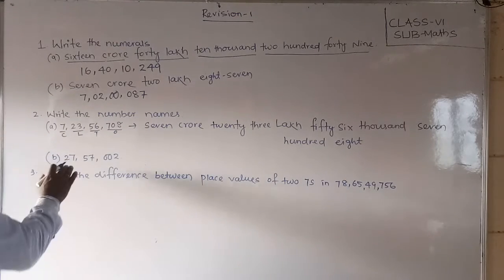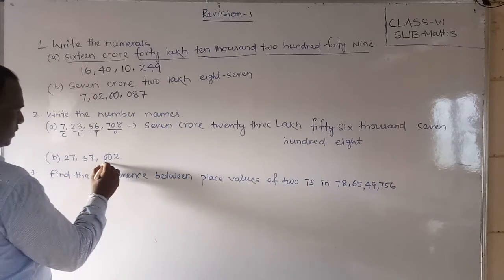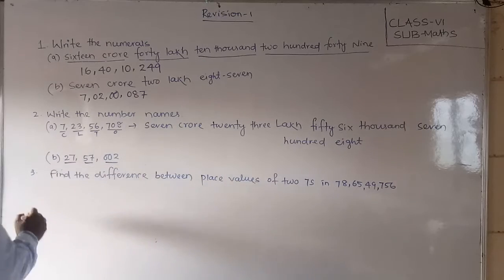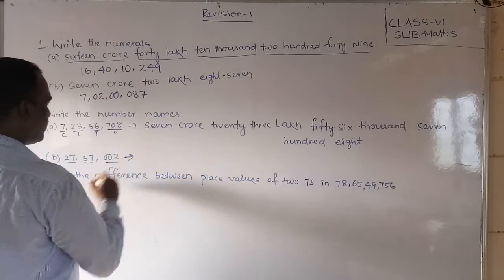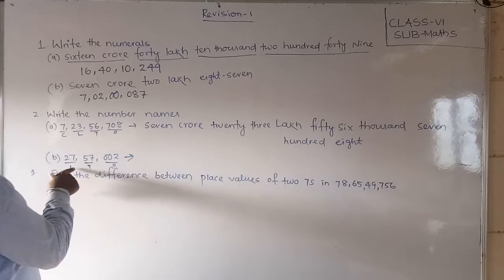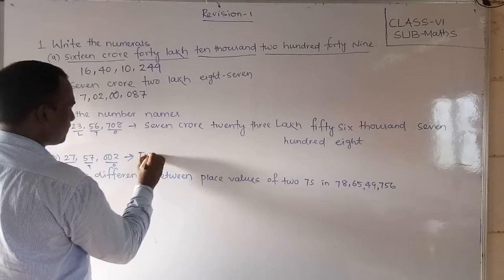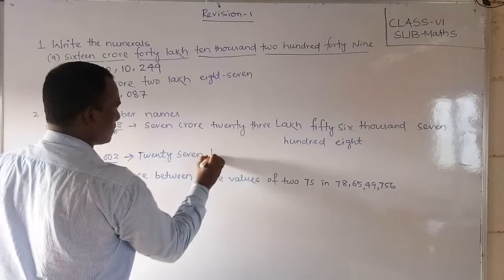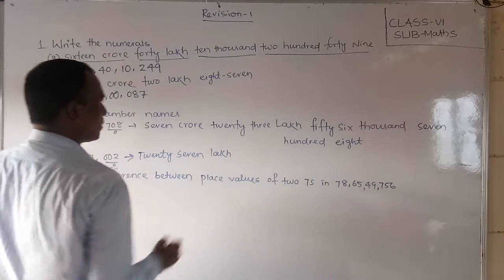Okay, now same as it you have to do also this. This is ones period, this is thousands, this is lakh. So what is the name? You can write it. This is lakh, this is thousands, this is ones. So 27 lakh, okay.